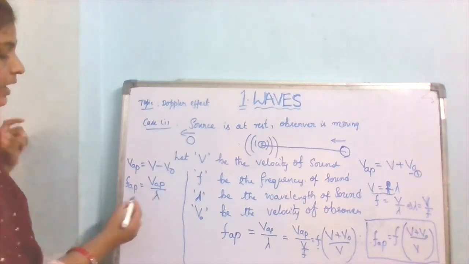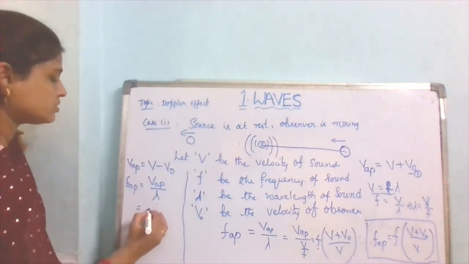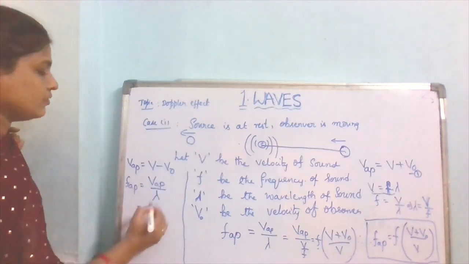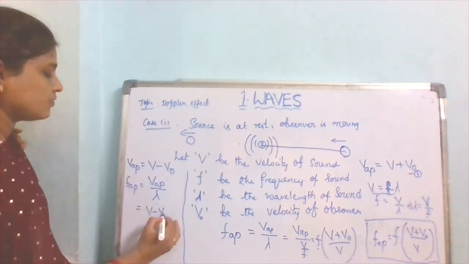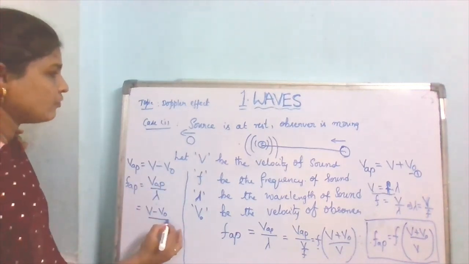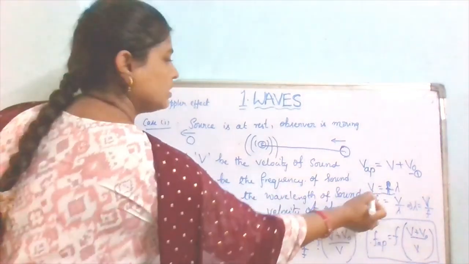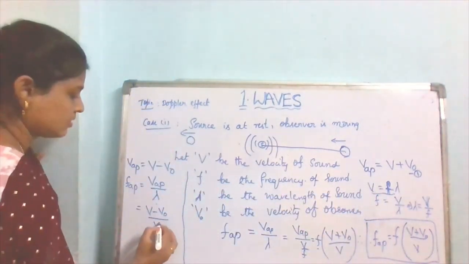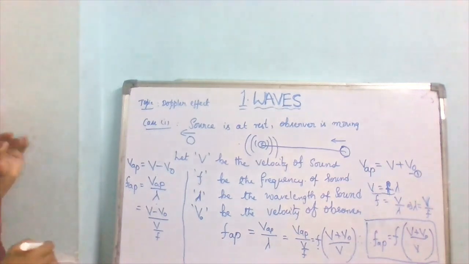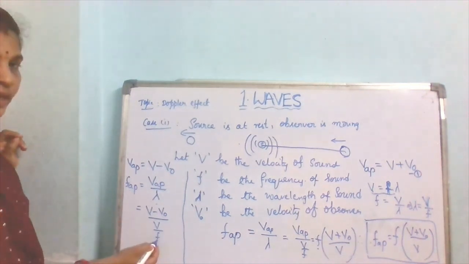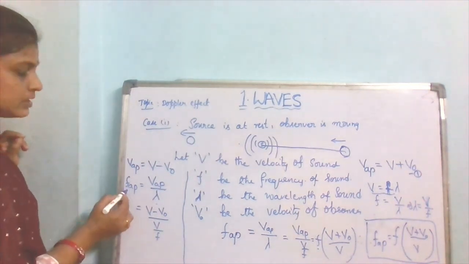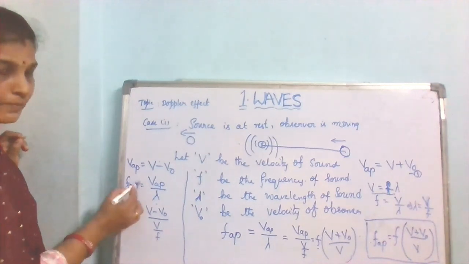Apparent velocity is V minus V naught, and for lambda we have V by F. Okay, this F is the original frequency, and this one is the apparent frequency.